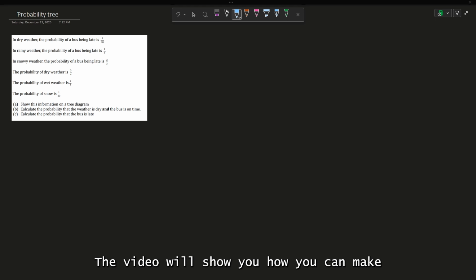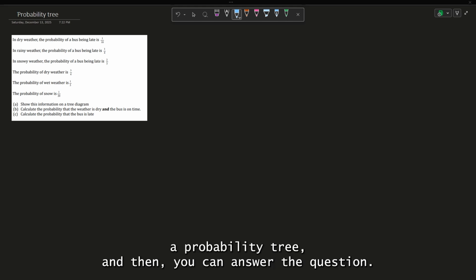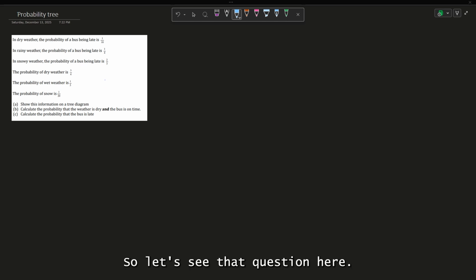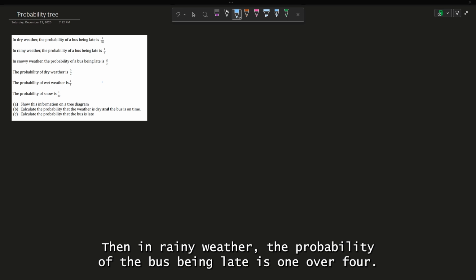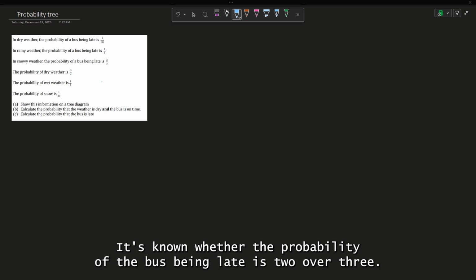Today's video I will show you how you can make a probability tree and then you can answer the question. So let's see that question here. In dry weather, the probability of the bus being late is 1 over 10. In rainy weather, the probability of the bus being late is 1 over 4. In snowy weather, the probability of the bus being late is 2 over 3.